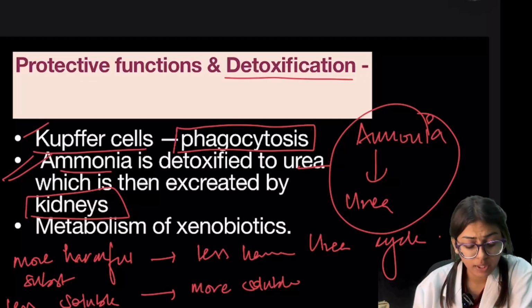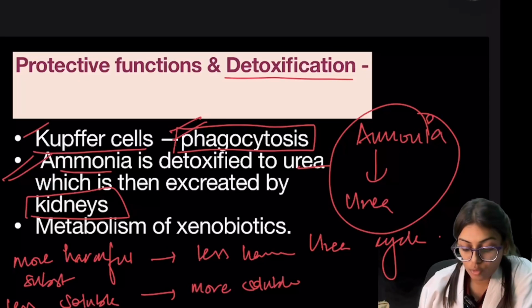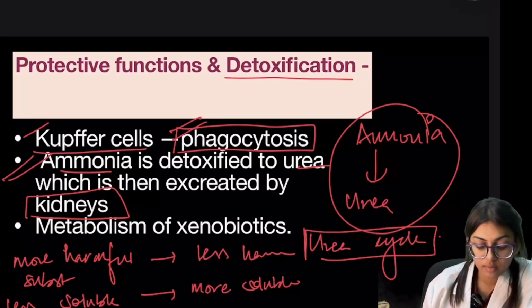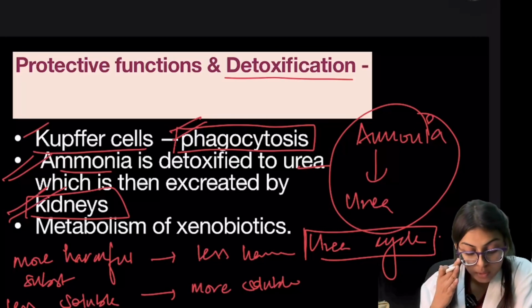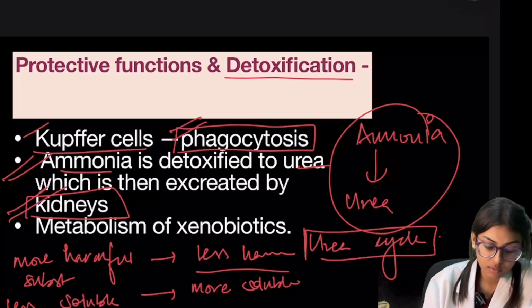So these are the protective functions. Kupffer cells take part in phagocytosis, and here the ammonia is detoxified to urea through urea cycle, which is readily excreted by kidney. And in the metabolism of the xenobiotics, the more toxic or more harmful substance gets converted into less harmful substance.